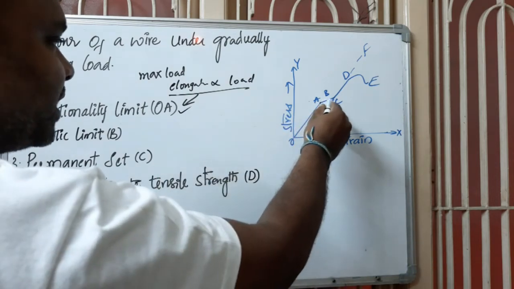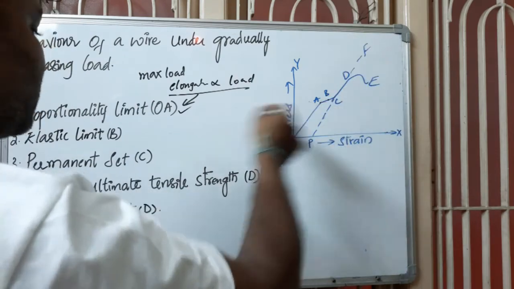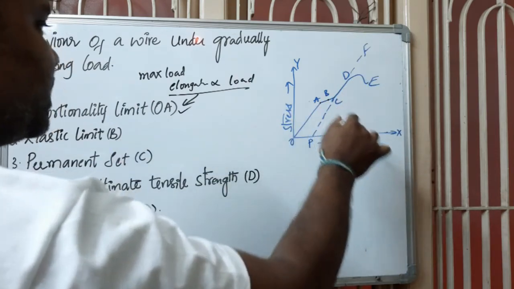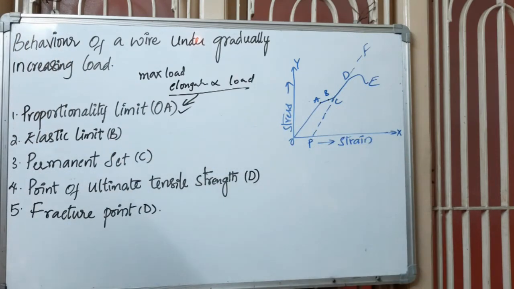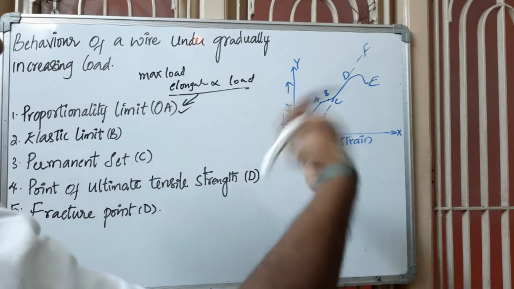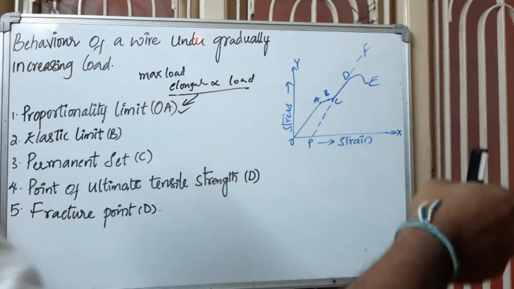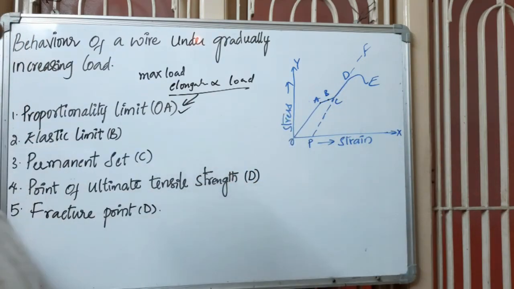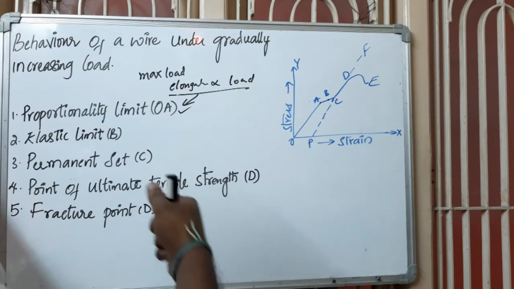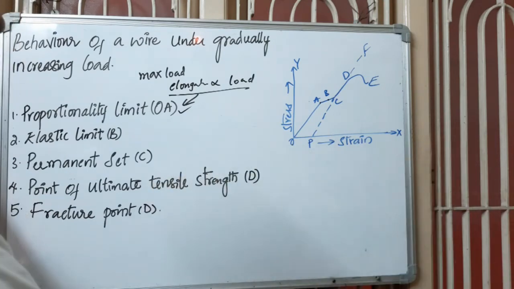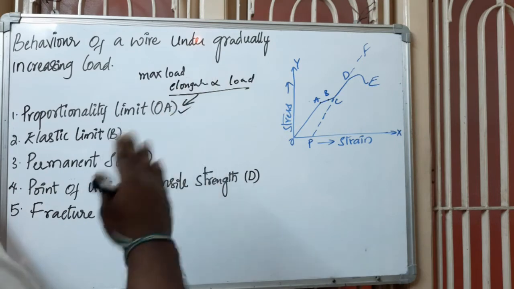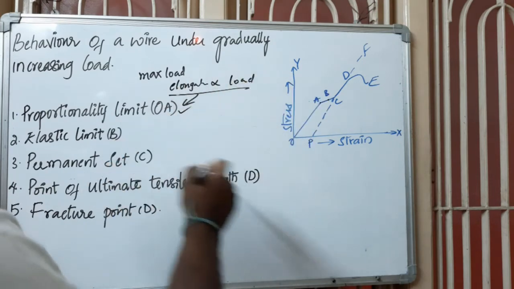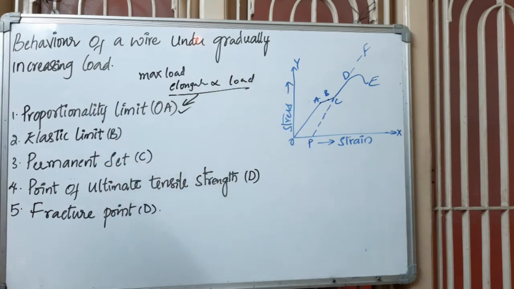So if we increase the load more than the elastic limit, then what happens? It won't elongate more than this, and even if you take off all the weights, the wire won't be in its original state. That means it gets elongated permanently; it won't get its original position or original size. That point is called the permanent set.